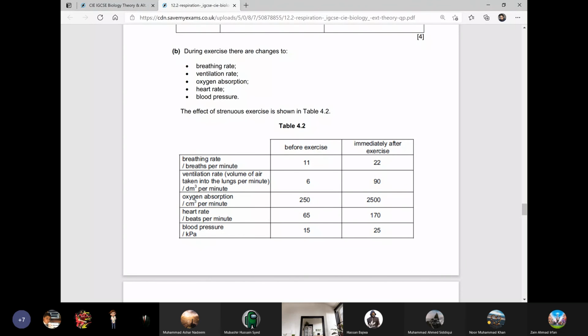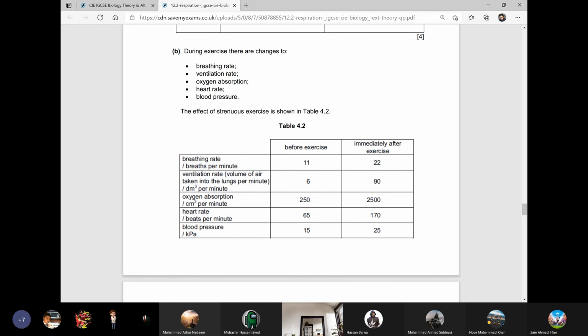Why has oxygen absorption increased? Because the muscles are performing aerobic respiration to produce energy for muscle activity. Right, boys? Yes, sir. So that is why more oxygen is absorbed for the aerobic respiration.